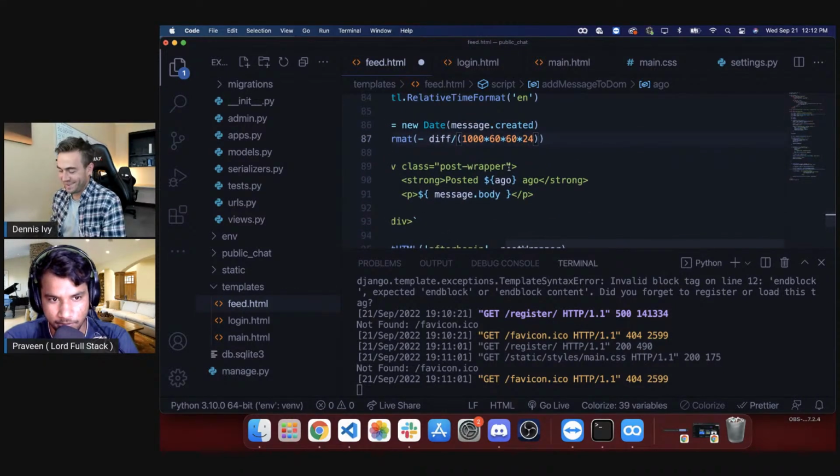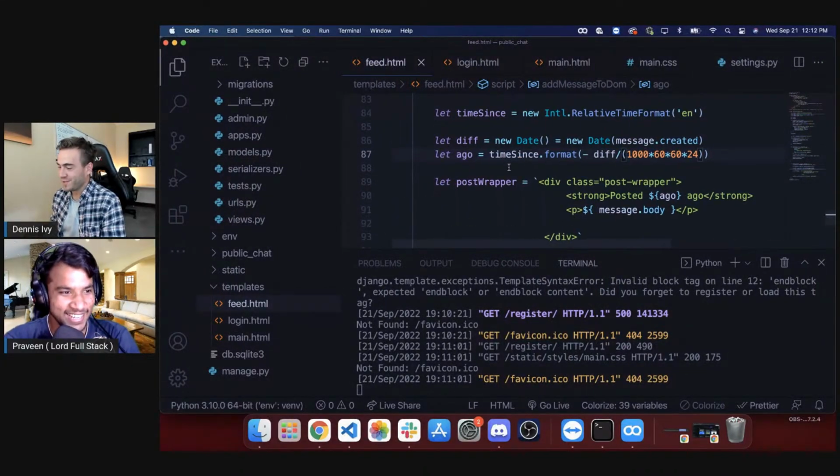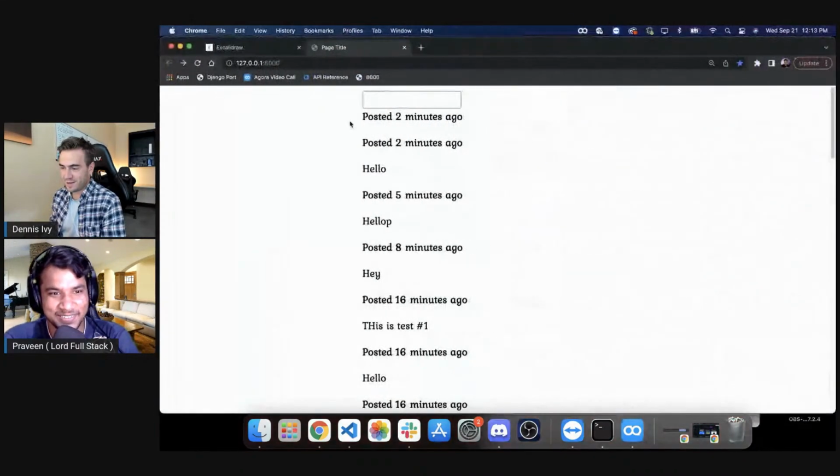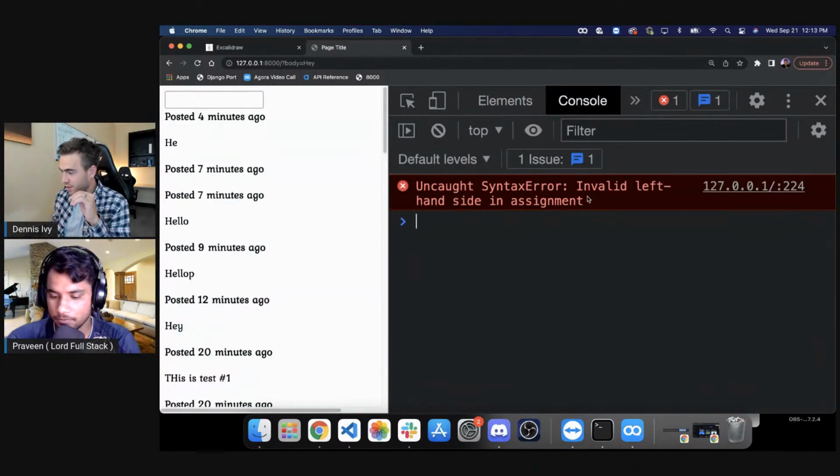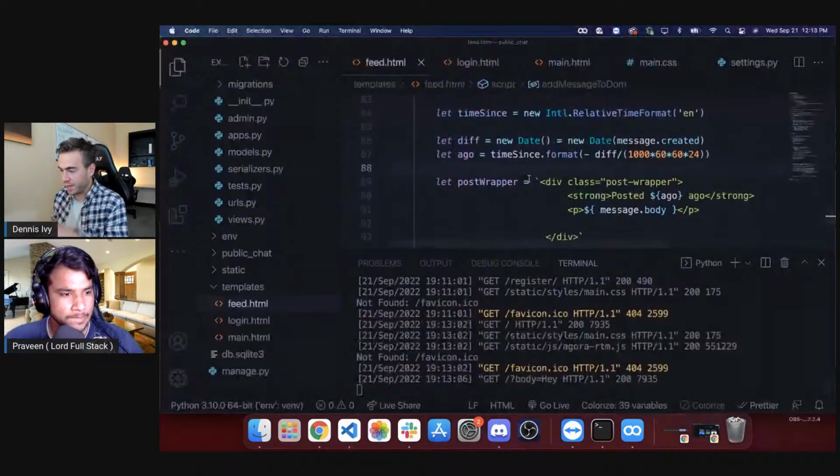I don't feel that confident either. I have never used it. Now I have even less confidence. Nope. Yeah, whatever. Well, we can work on the format later. I don't want to get stuck on this. It's an invalid left-hand assignment. Okay, so until we get that figured out, let's just continue here.